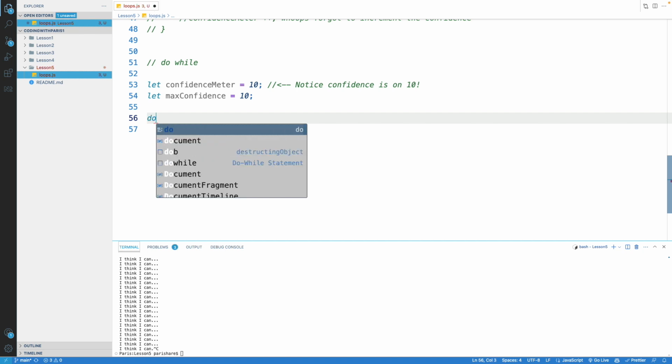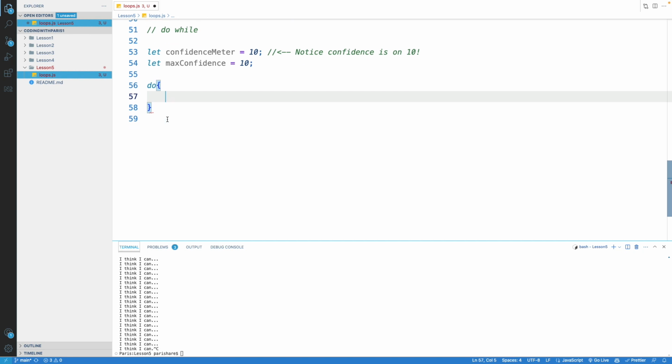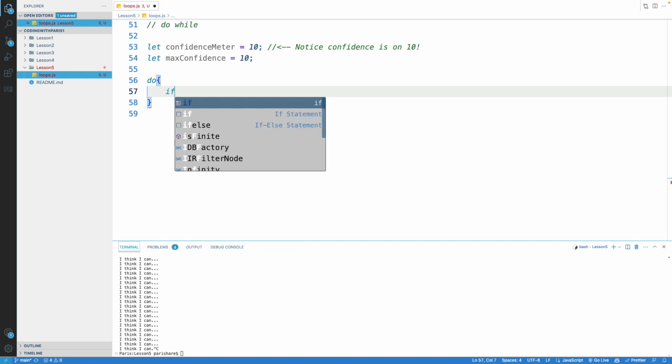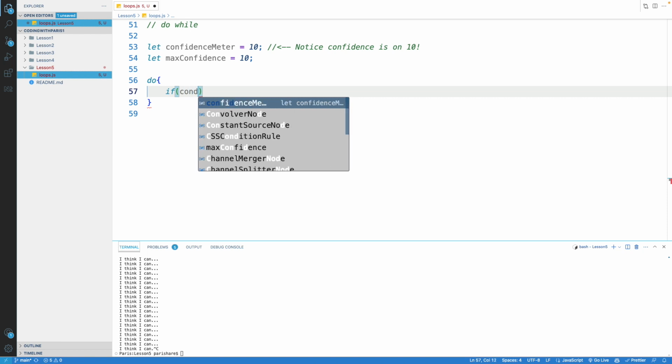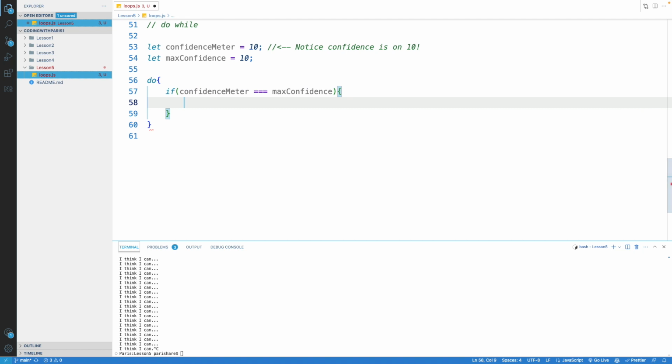Now let's set up our do while loop. So now we have to use the keyword do in JavaScript. This is how you do it in JavaScript. And what you do is you have some code that you want to execute in here. Let's go ahead and write out that code. Let's say if confidence meter equals max confidence, we're going to check for that condition.